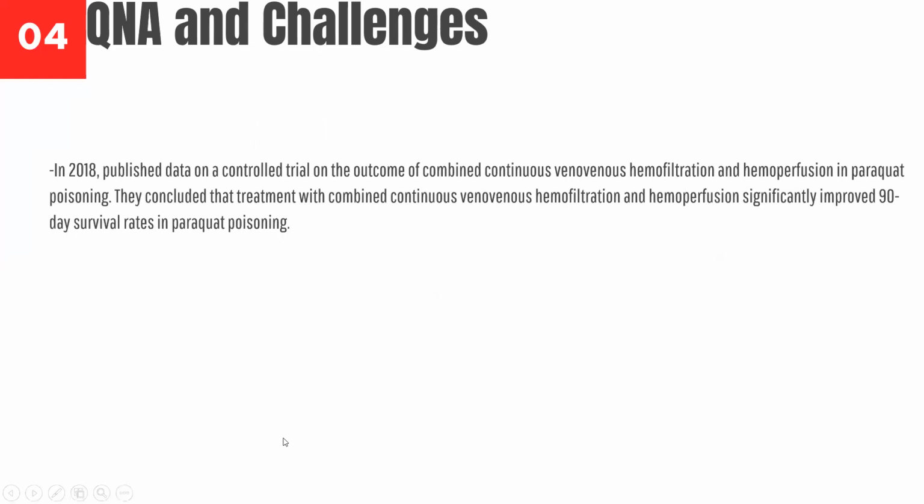So lastly, a controlled trial was published on the outcome of combined continuous veno-venous hemofiltration and hemoperfusion in paraquat poisoning. They concluded that treatment with combined continuous veno-venous hemofiltration and hemoperfusion significantly improved the 90-day survival rates in paraquat poisoning. So these are my resources.